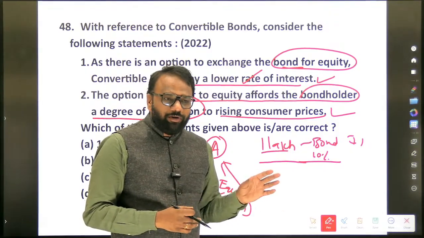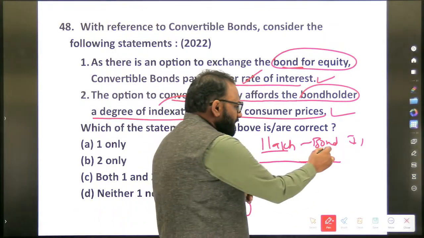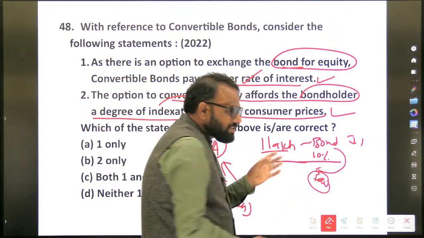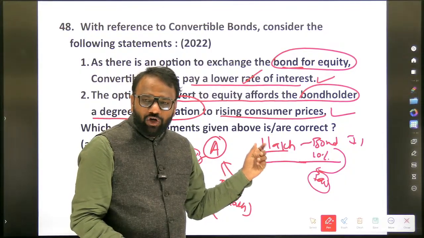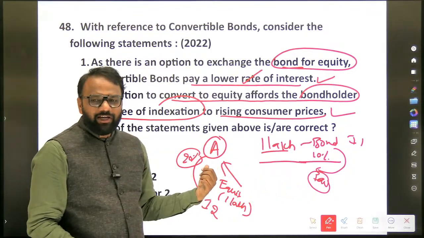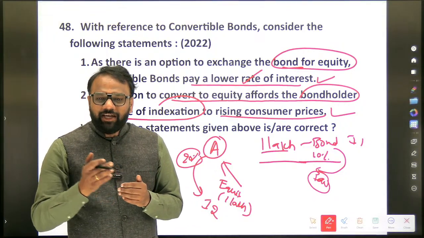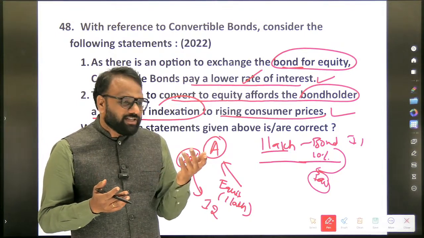Now what will he do? Anyhow, the company is performing well, so he will convert this bond into equity. If he converts this bond into equity, he will get 20,000 rupees because the dividend being shared is 20,000 rupees. So he was getting just 10,000 rupees, and now he is getting 20,000 rupees.